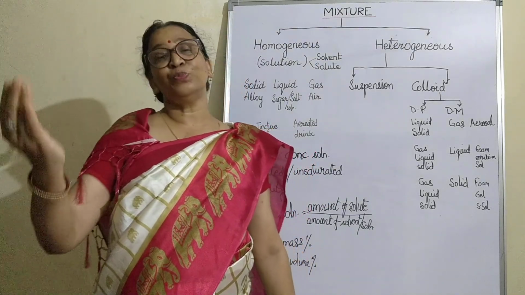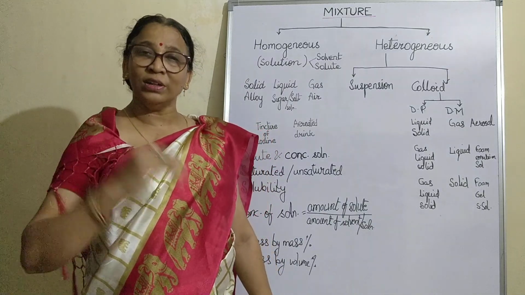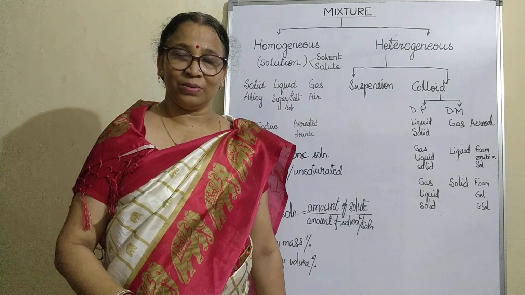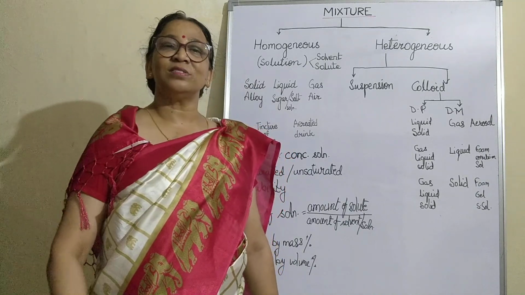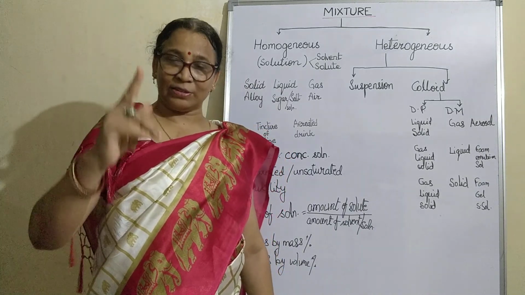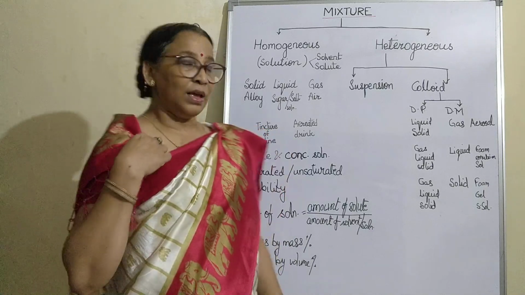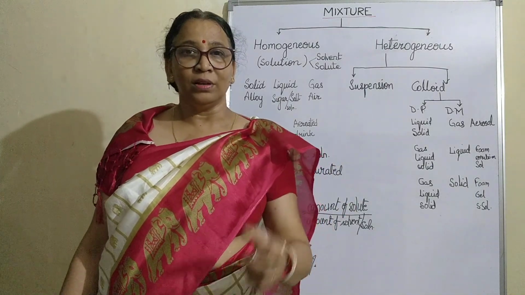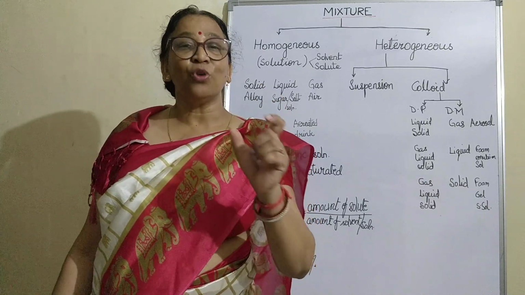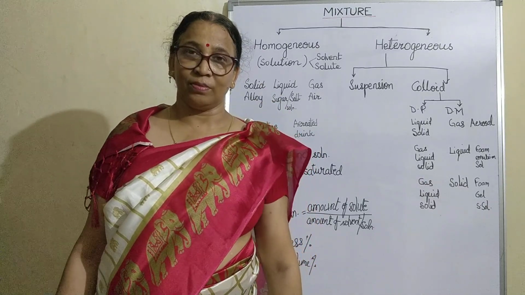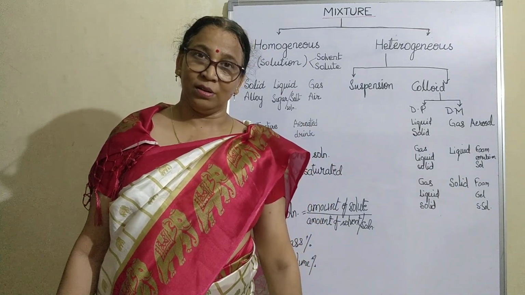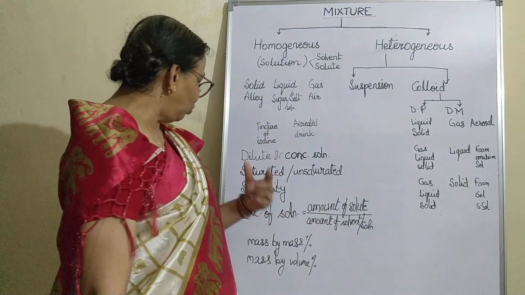Because after a supersaturated solution, if you cool it, what happens? If you remember, you have studied crystallization. So crystals are formed. So that is a supersaturated solution. Now the amount of solute dissolved in solvent at a temperature is called its solubility. How much amount of solute is added in the solvent? So that is called solubility.